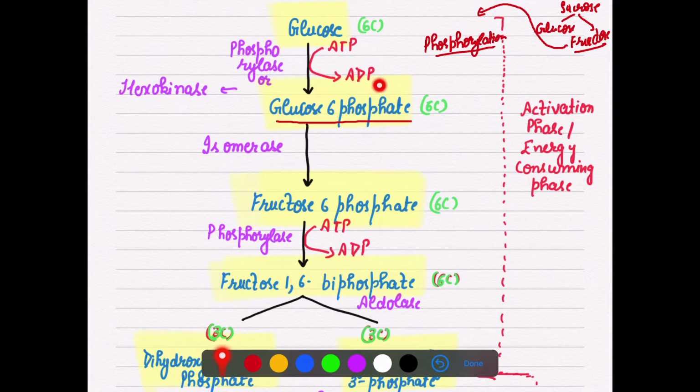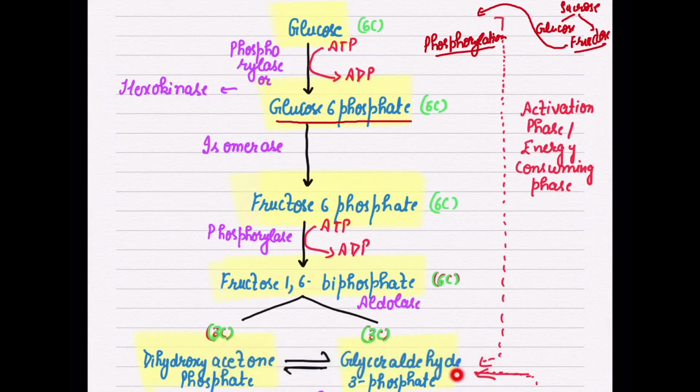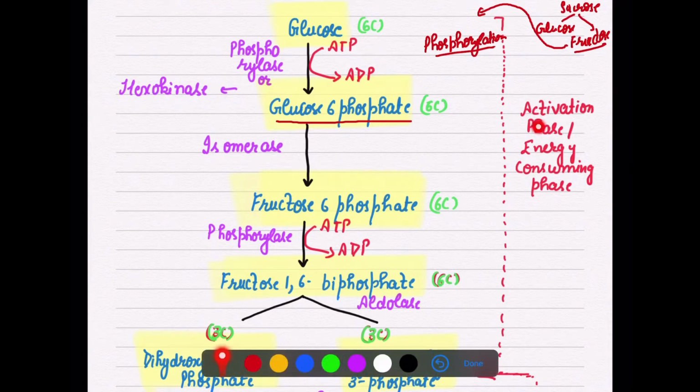It means we need one phosphate here. So ATP will convert into ADP. But the question coming to mind is, ma'am, respiration is an ATP producing process, but no. See, in the glycolysis pathway the first phase is the activation phase, and this is also known as the energy consuming phase.